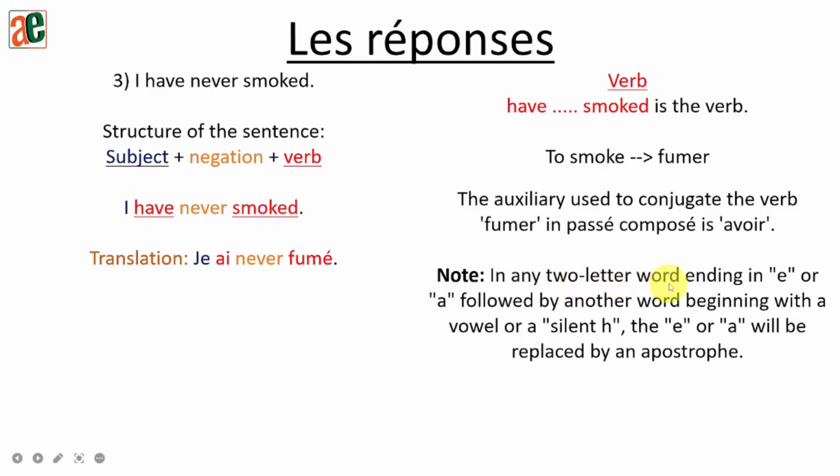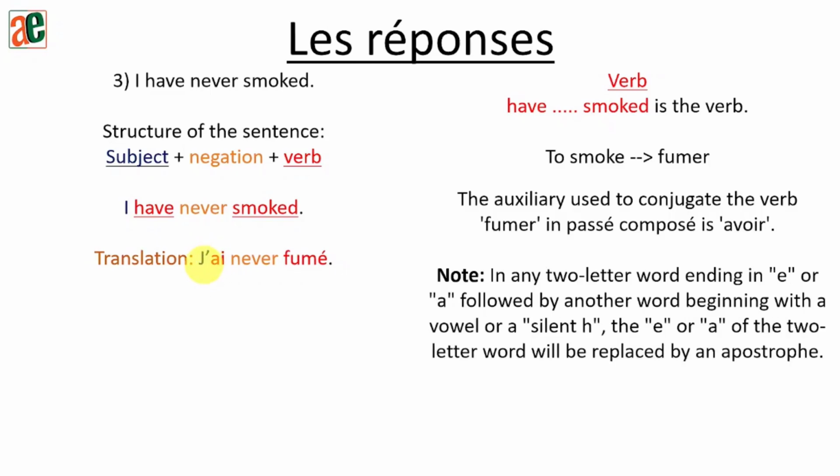Any two-letter word ending with E or A. So here I have a two-letter word ending with E or A, followed by another word beginning with a vowel or a silent H. So here, after the two-letter word ending with E or A, I have another word beginning with a vowel. So the E or the A of the two-letter word will be replaced by an apostrophe. So I'm going to replace this E by an apostrophe. Okay? And when you have an apostrophe, there is no more space before the next word. Okay. I hope you understood this part.